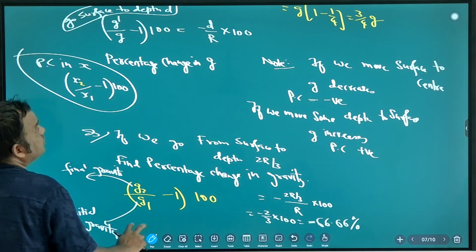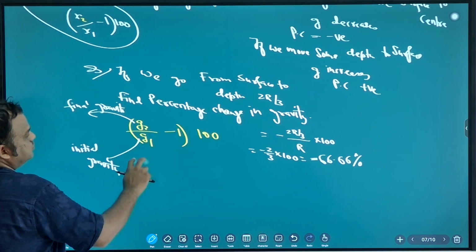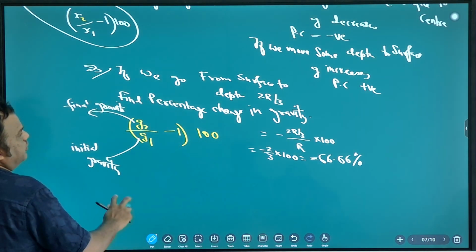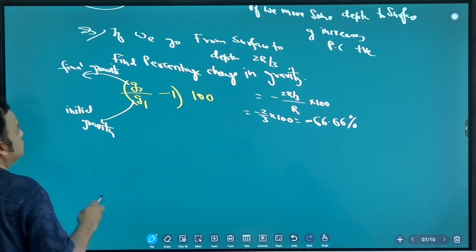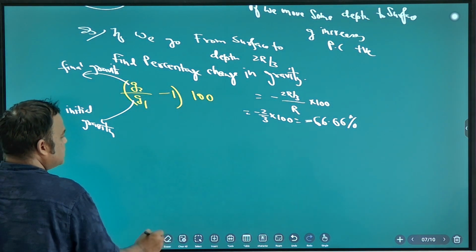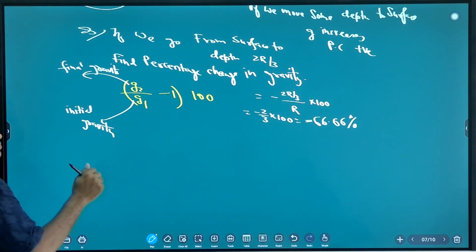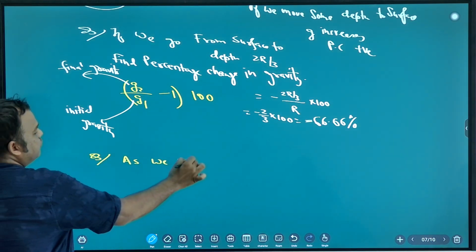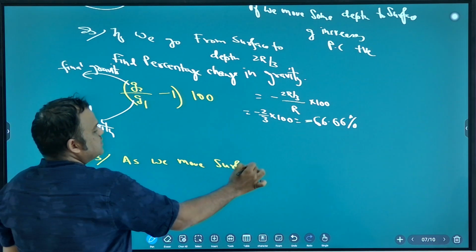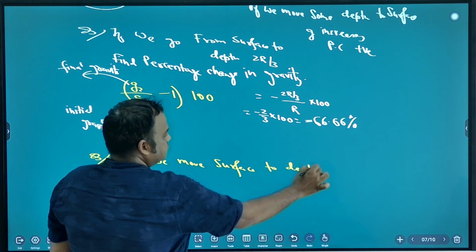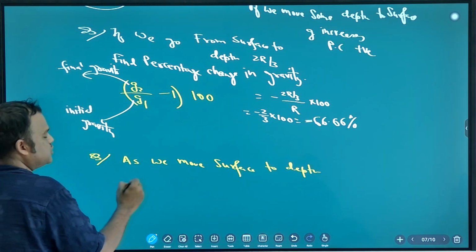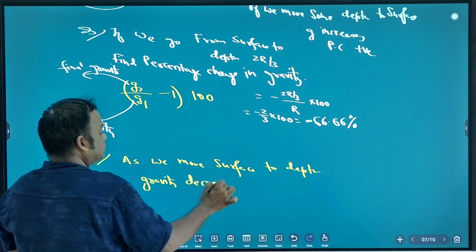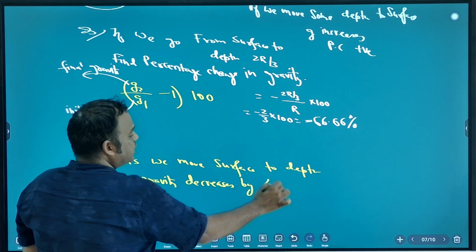Okay, next question. Note down. Now I will ask depth. I will give percentage change. As we move from surface to depth, gravity decreases by 40%.